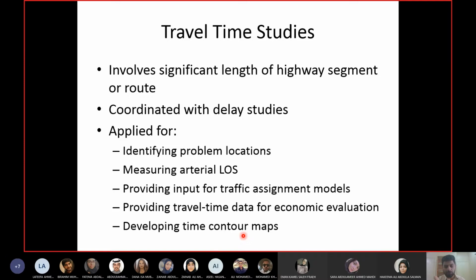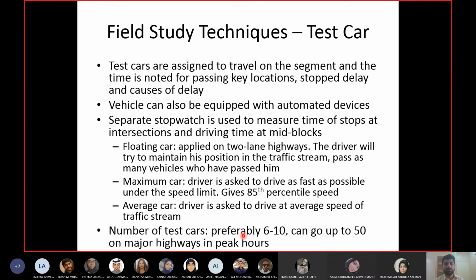And later on I will show you with an example, and then I will further explain the uses of travel time contour maps. But this is what we mean by a time contour map: a map which represents lines showing the points of the same travel time from a central location.